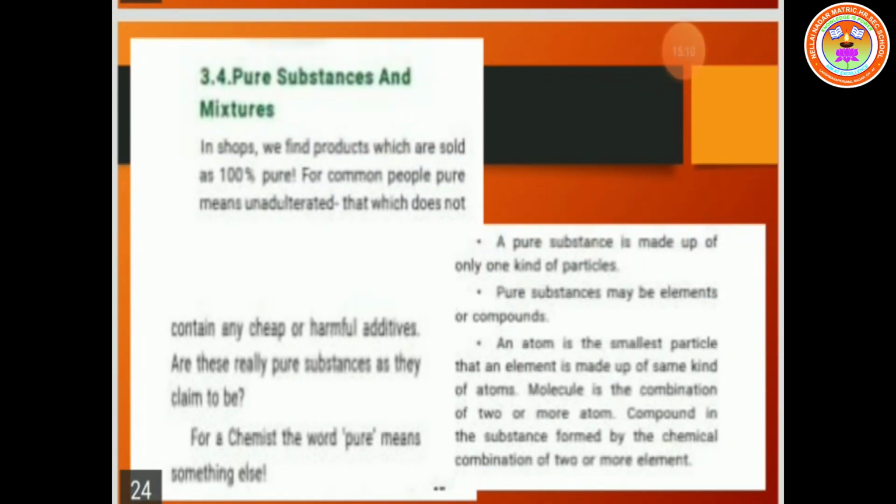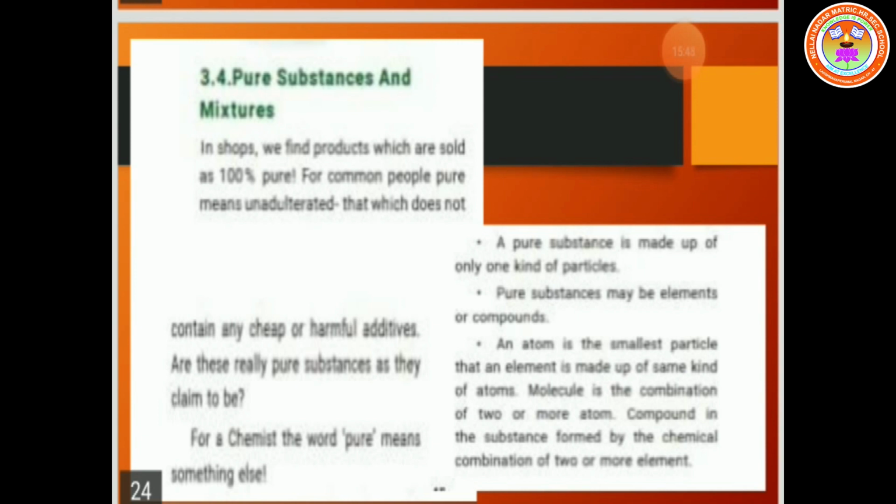Now let us look at pure substances and mixtures. In some shops, we find products sold as 100% pure. For common people, pure means unadulterated, that which does not contain any cheap or harmful additives. Are these really pure substances as they claim to be? No, we cannot find this. For a chemist, the word pure means something else.